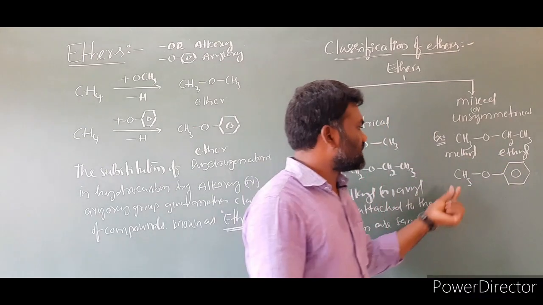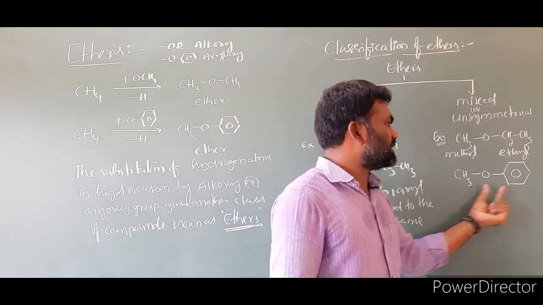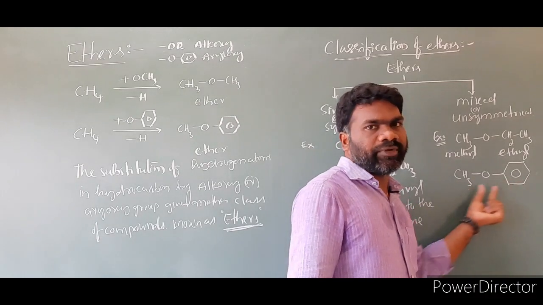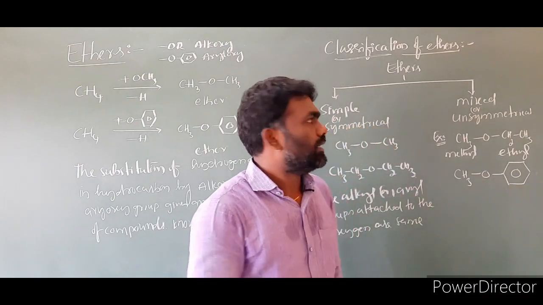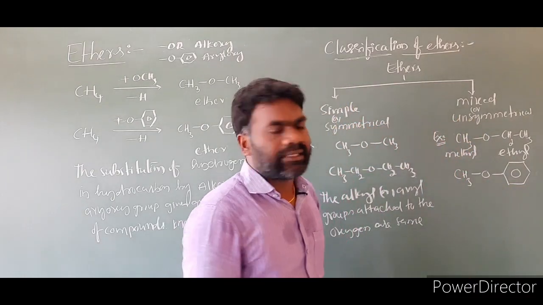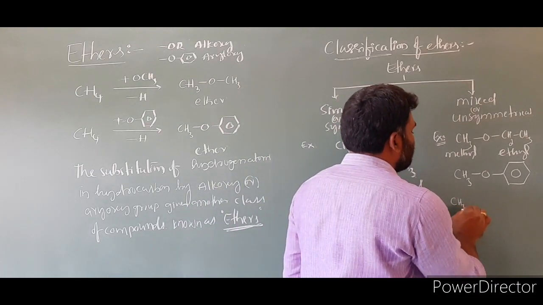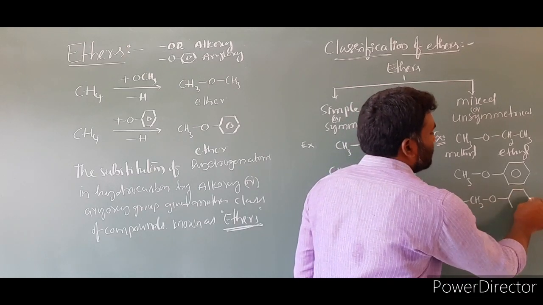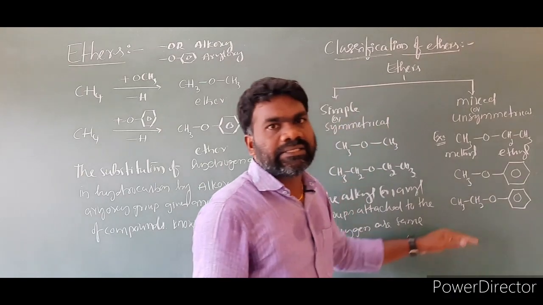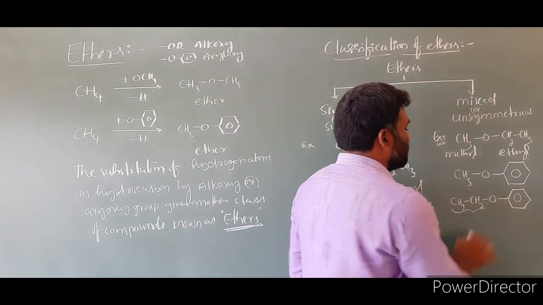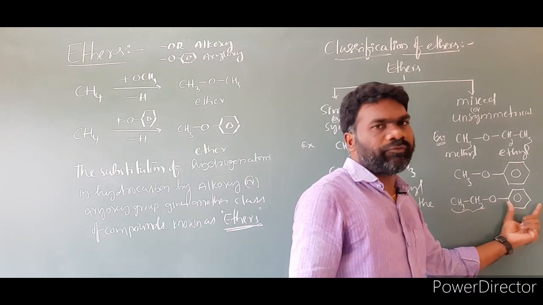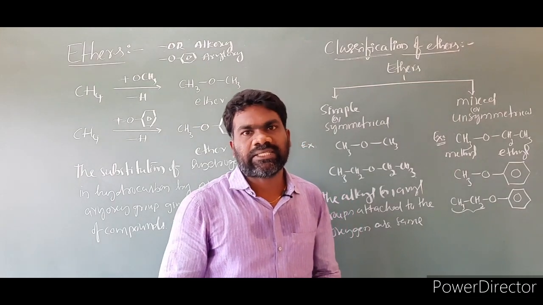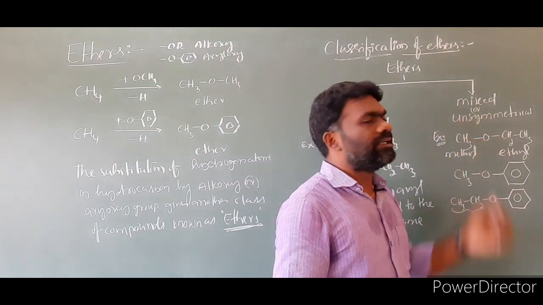Look at this. In this case, this side a methyl group is there, and this side a phenyl ring, a phenyl group, is there. So both this alkyl and phenyl are different, so this also comes under mixed or unsymmetrical ethers. You can take one more example. CH3CH2O, and I am taking a benzene ring, a phenyl group. Look at this. It is also an example of an unsymmetrical ether. This side we have an ethyl group, and this side we have phenyl, a benzene ring. So both groups attached to the oxygen are different. Such ethers are called mixed or unsymmetrical ethers.